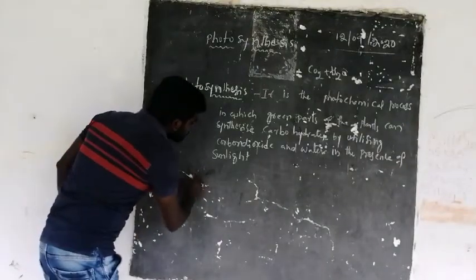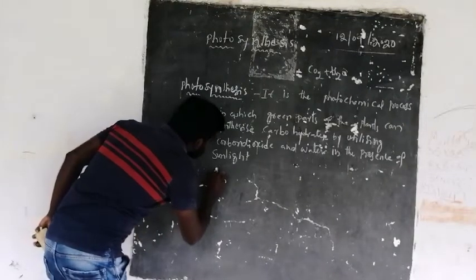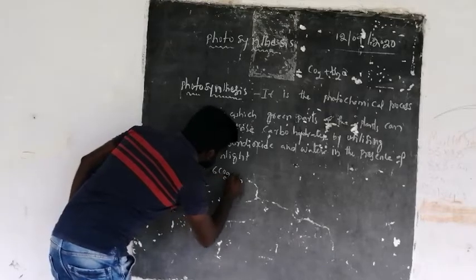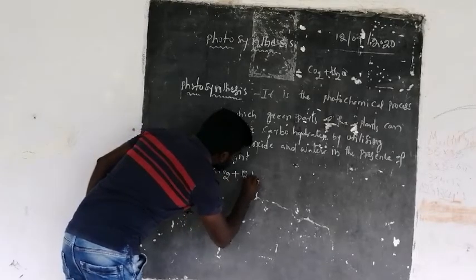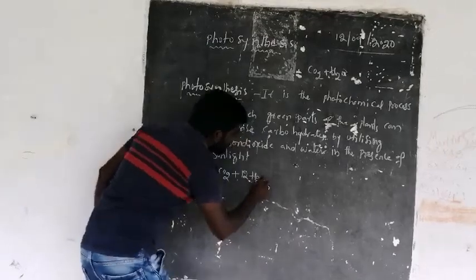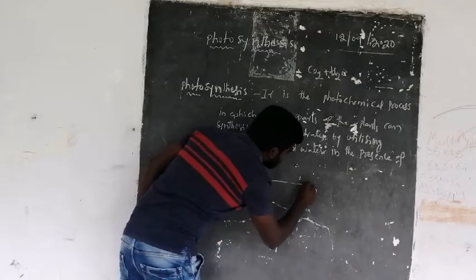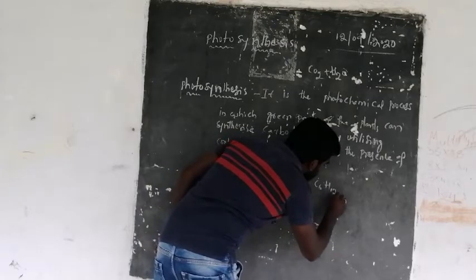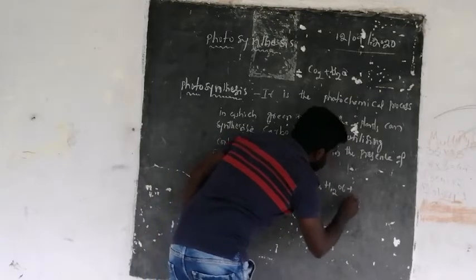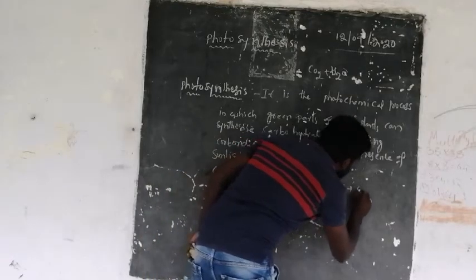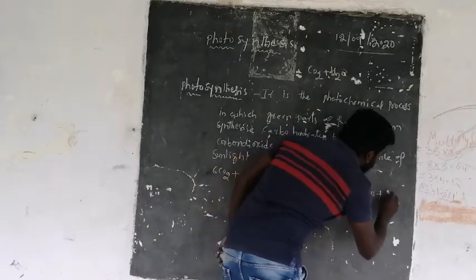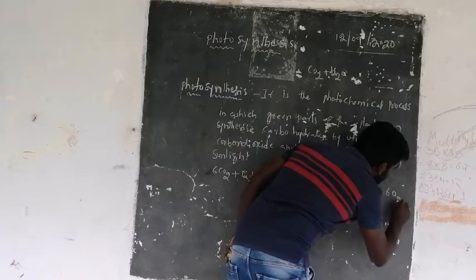6CO2 plus 12H2O gives rise to C6H12O6 plus 6H2O and the liberation of 6 molecules of oxygen.